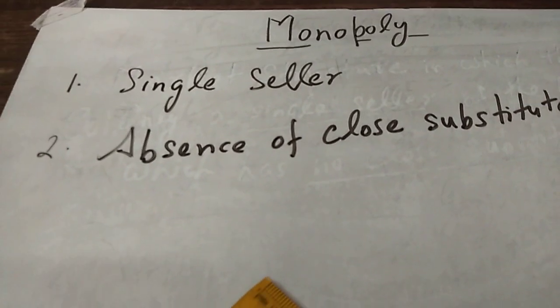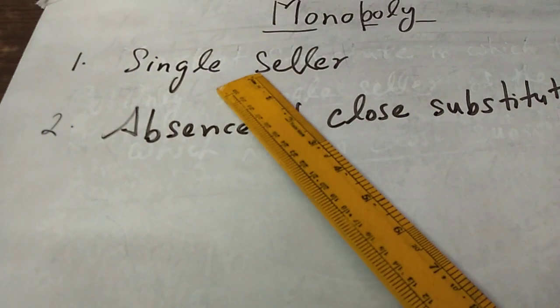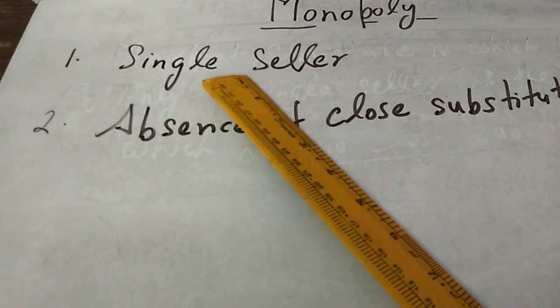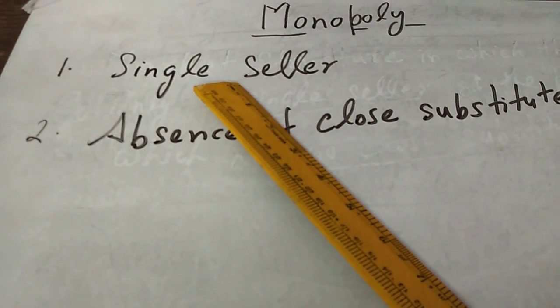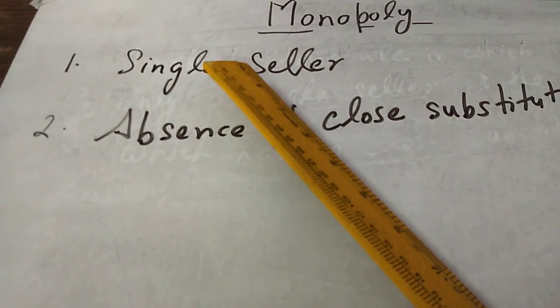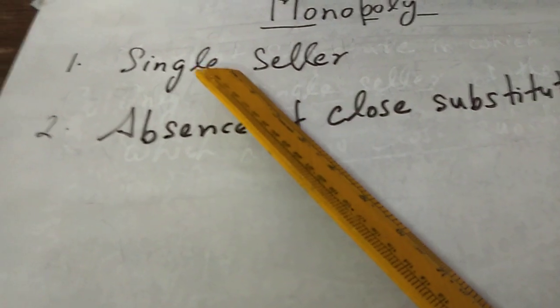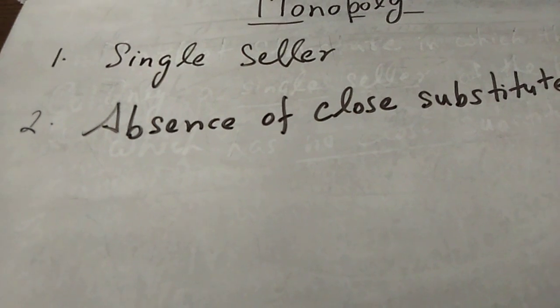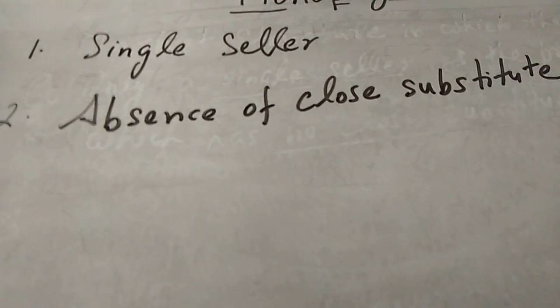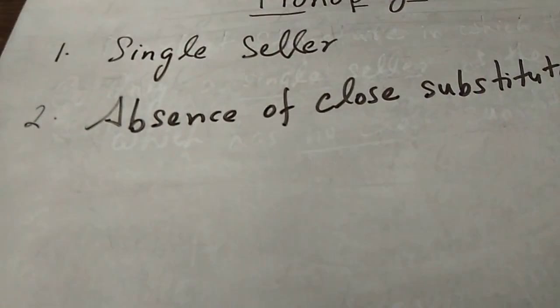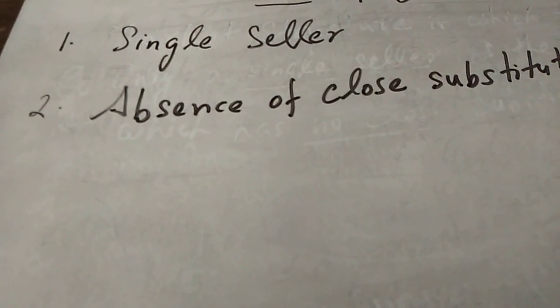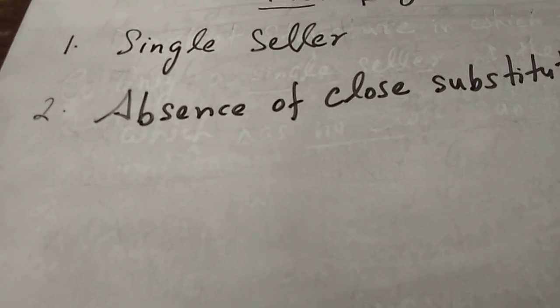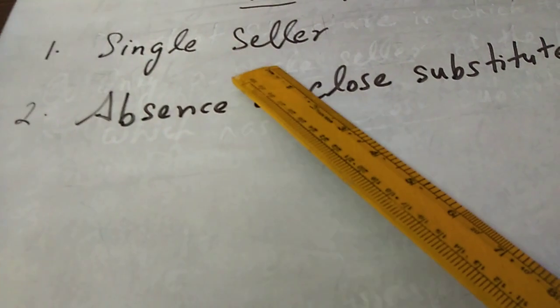Now, the features of monopoly. First one is single seller. There is only one producer of that commodity. No other firm has a right to produce the commodity. Only one. Most of the time, it is the government who produces the good. Because there are barriers or restrictions, the government can put on the people that no other firm can enter the market. So there is only a single seller.